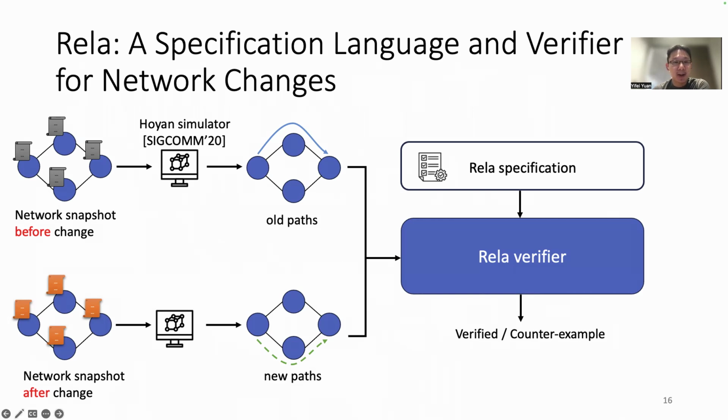formal methods community. In Rela, network operators write the change specification in Rela's high-level specification language. Similar to the manual process, Rela relies on the simulator to compute the old and the new path for the network snapshot before and after the change. The Rela verifier then can automatically verify if those paths satisfy the specification.